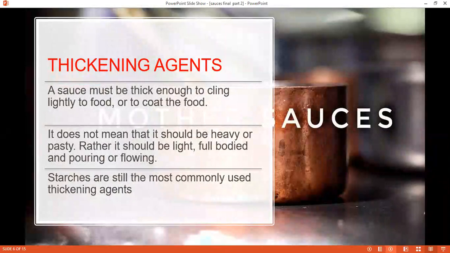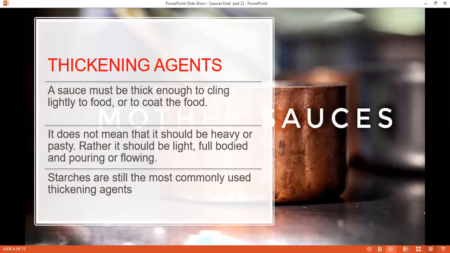After that, we move to the thickening agents. The sauce must be thick enough to cling lightly to the food. Otherwise, it will just run off and lie in a puddle on the plate. It does not mean that it has to be heavy or pasty. It should have a light, full-bodied, pouring or flowing consistency.